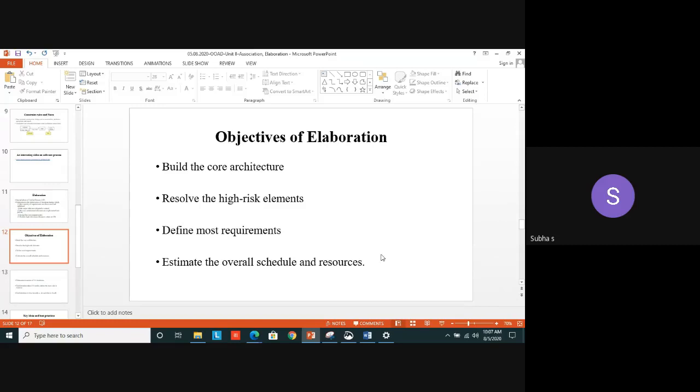And the fourth one is it estimates the overall schedule. In this phase only we give the overall schedule of the project and the resources to be utilized for the project. These are the major objectives of the elaboration phase. A part of it we will see in the video, how the functional and non-functional requirements are working and all.